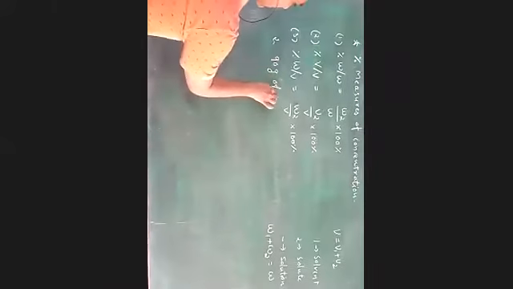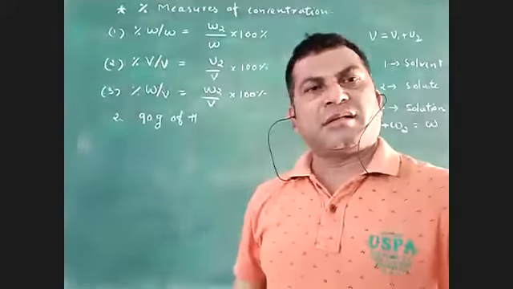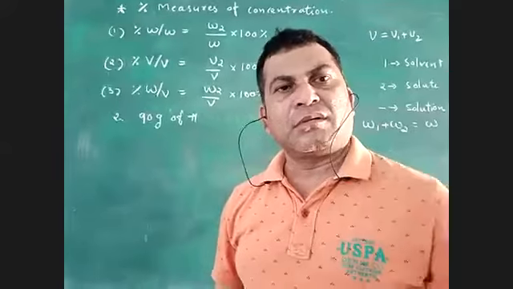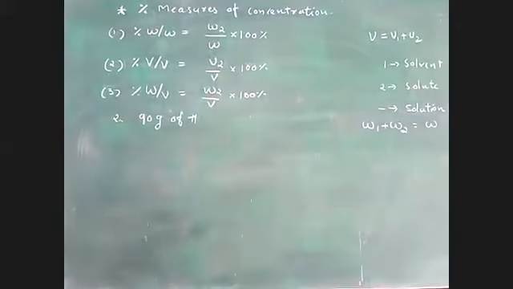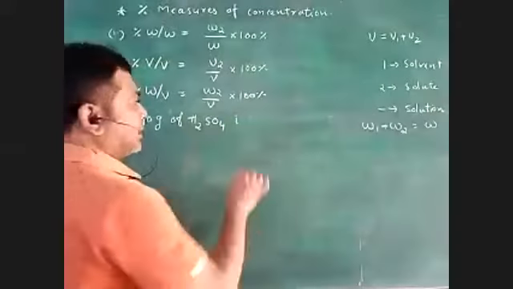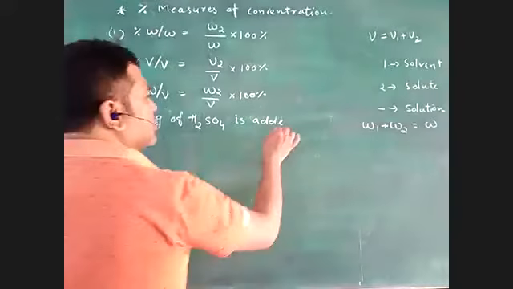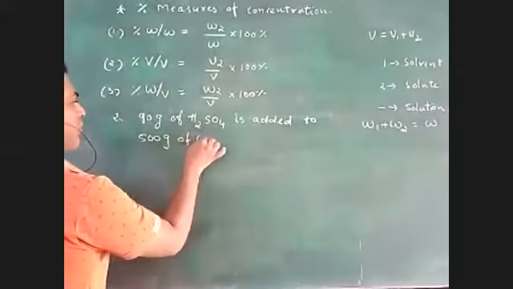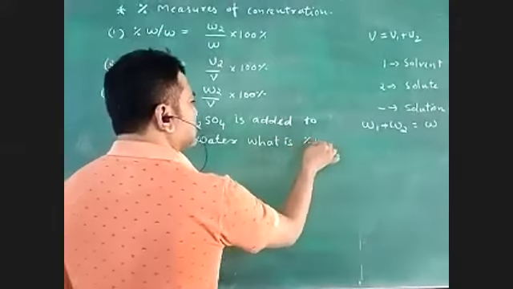90 grams of H2SO4 is added to 500 grams of water. Okay, what is percentage W by W?